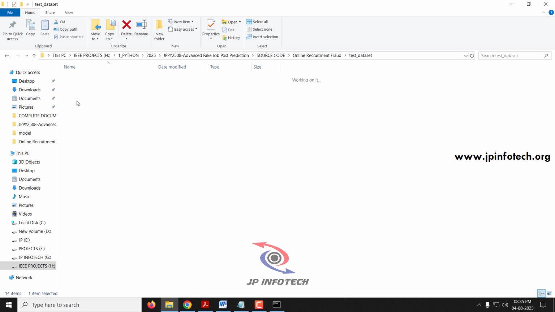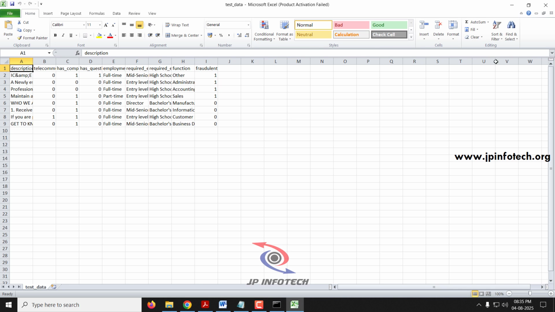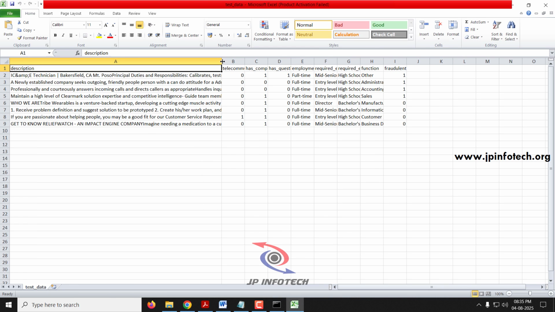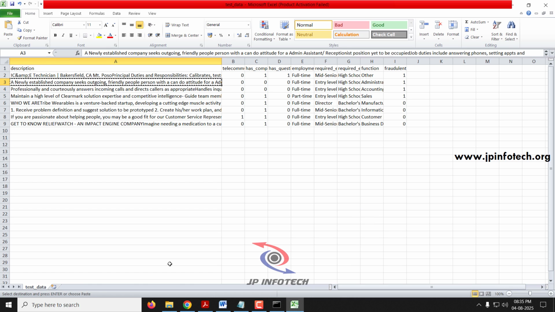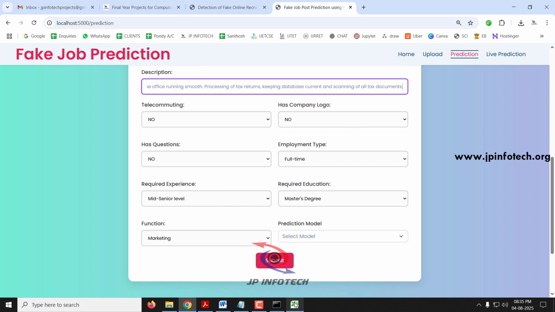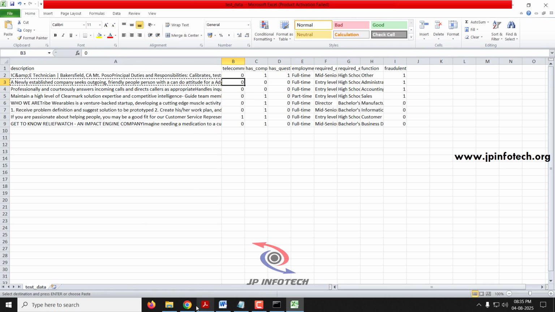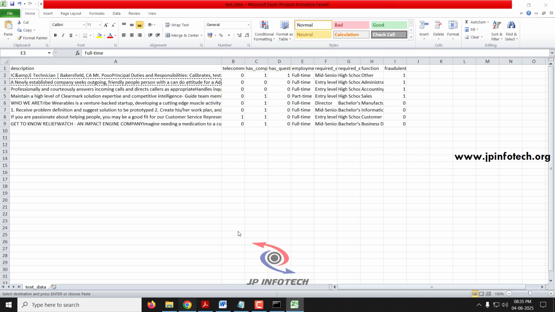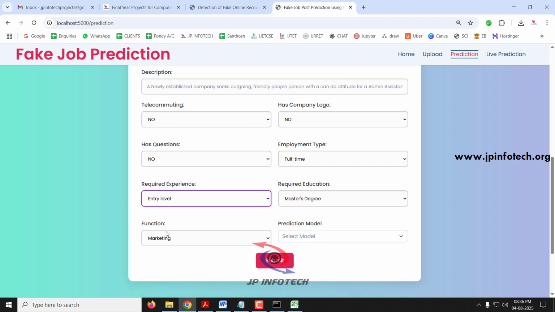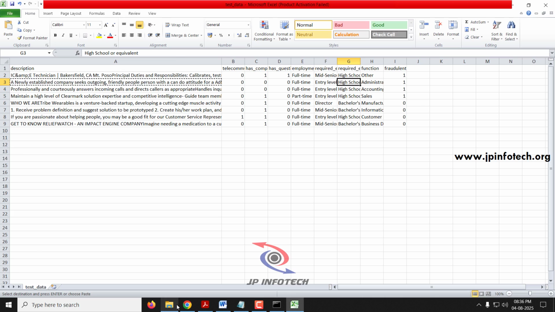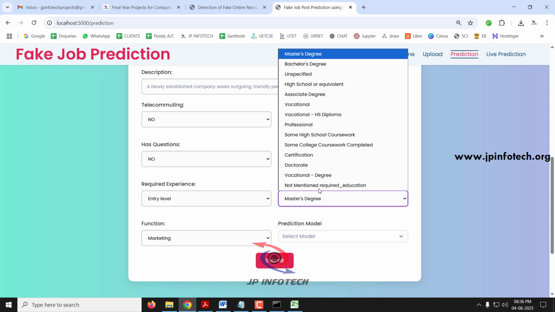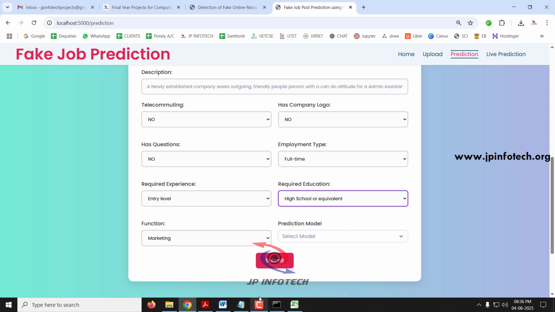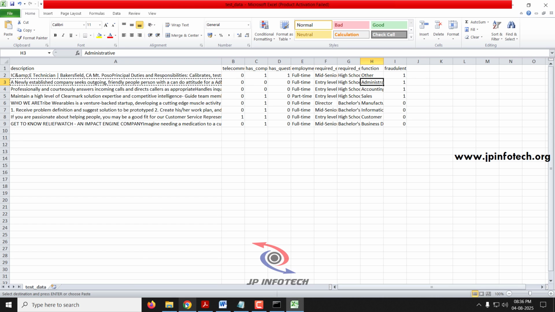So now you can enter those details from the test data or the train data set. Let me go into the test data folder and show you a few cases. So now I'll copy the description and paste it here, and here you can see telecommuting, no. Has company logo, no. Has questions, no. Employment type is full time, required experience entry level, required education high school or equivalent, and function is administrative.